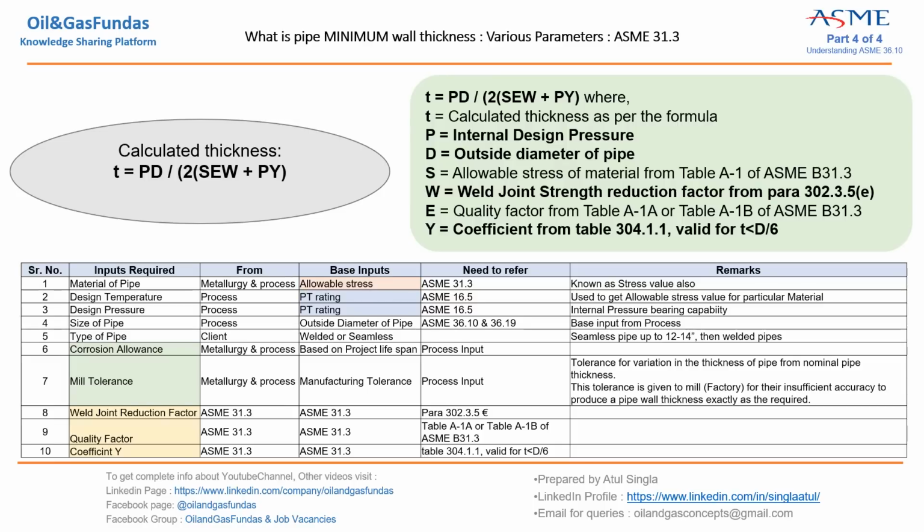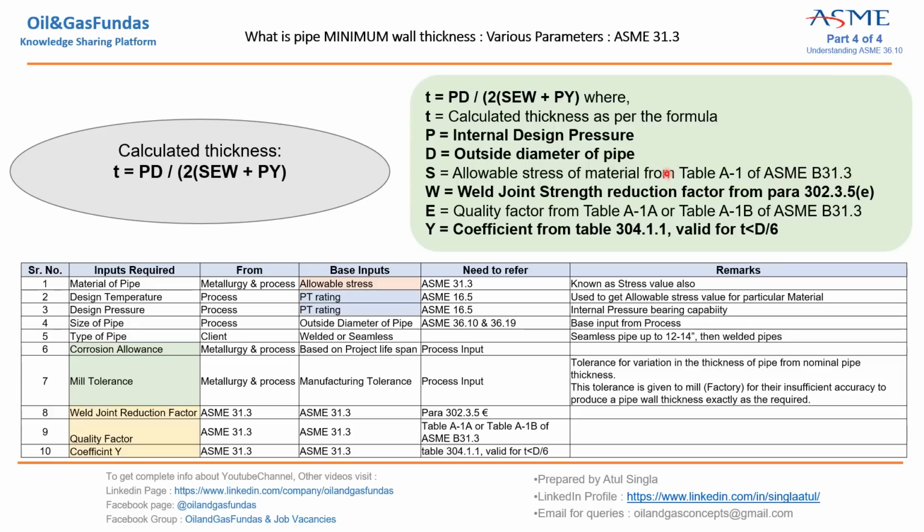Now again, we have discussed all these things, the various things which we need to calculate the thickness, all these 10 parameters which we require in the starting, from where we are going to get them, and what the bases are. Allowable stress and PT rating we have discussed in detail, and we are going to refer to these tables and get the direct values W, E and Y. Allowable stresses we have to take from table A-1 of B31.3.